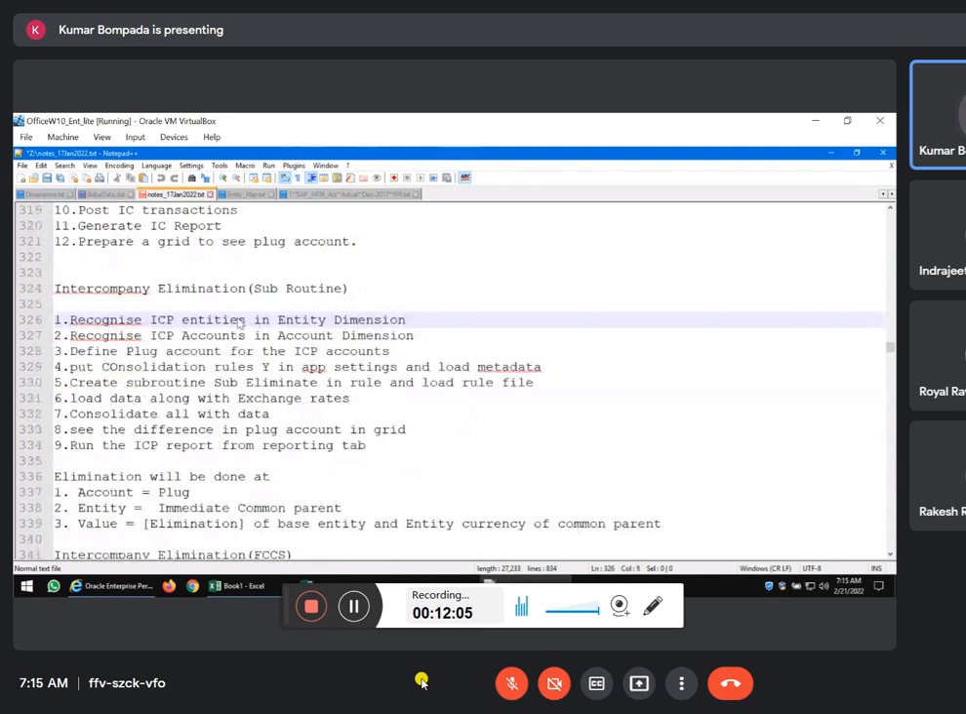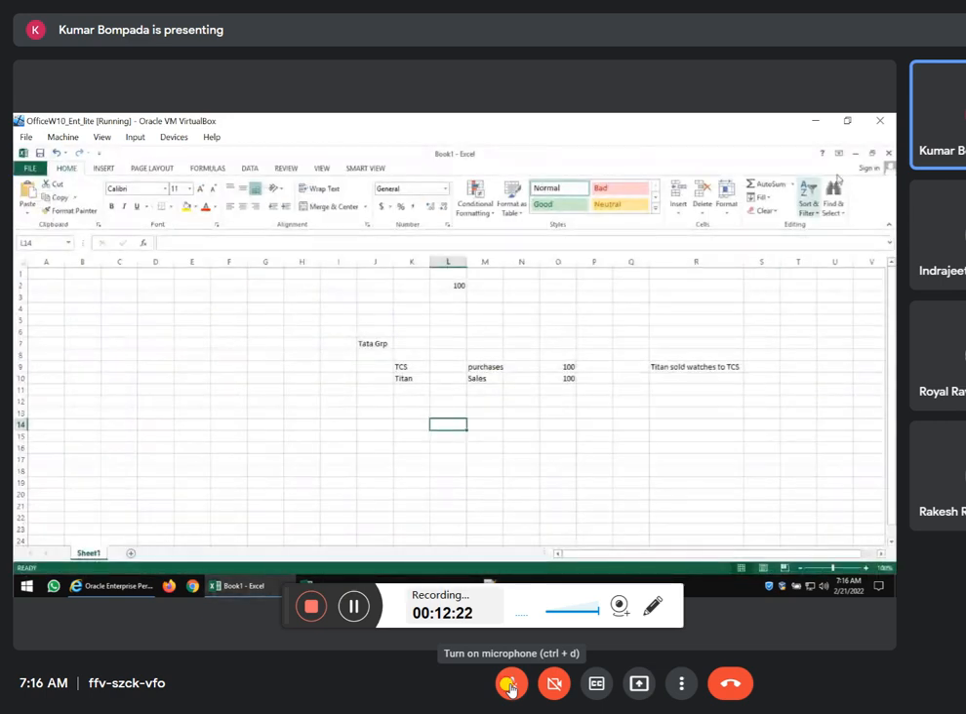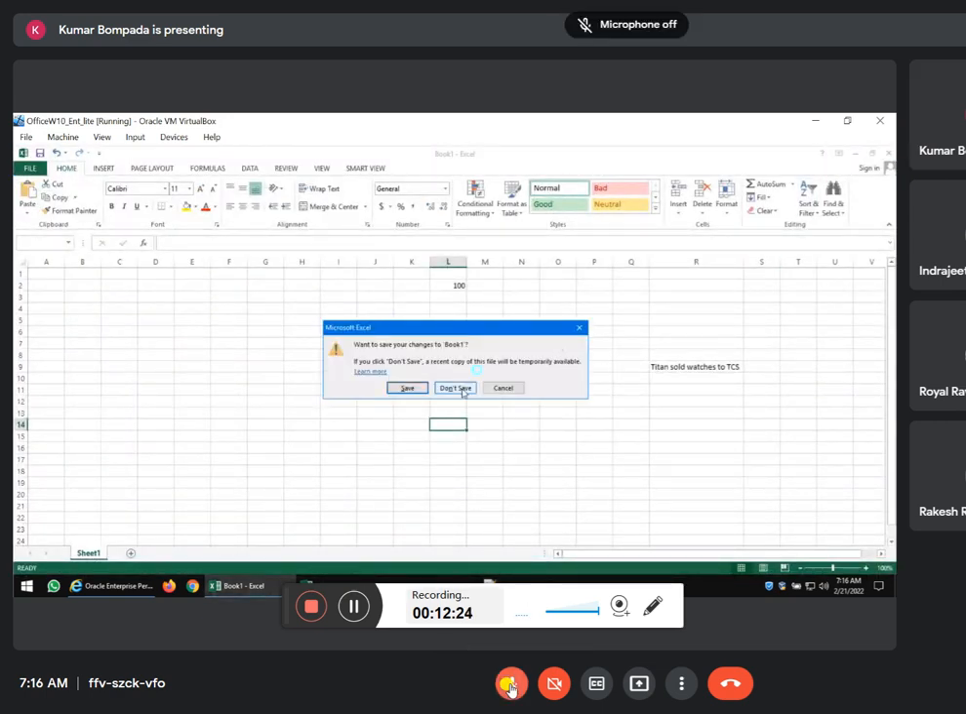First, recognize ICP entities in the entity dimension. Yes, this is a part of metadata. You all might be knowing, right? What is the attribute in the entity dimension which involves intercompany? Can anybody tell? Indrajit? Ajit? Is ICP, sir. Is ICP.